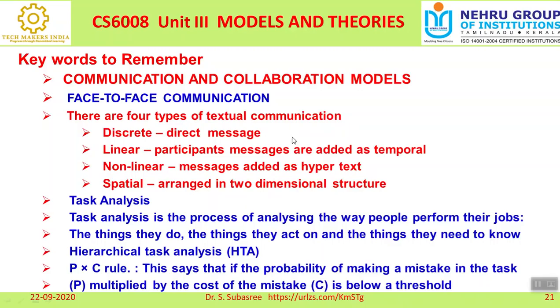This is also very important as far as any communication and collaboration models are incorporated. All these things are integrated with our system. That is the reason why, whether we are sharing information using the World Wide Web, that is the internet, or in a local network, or by using any mobile device or any communication medium, everything is done by a machine, since we are automating everything. Is it not? So whether it is textual communication or face to face communication, everything comes under the communication and collaboration model.